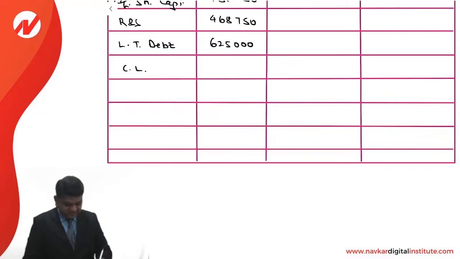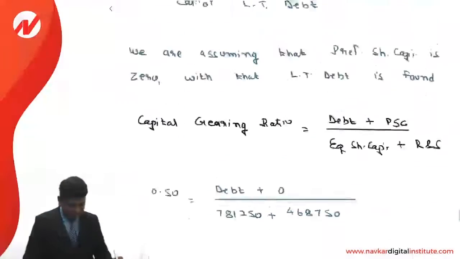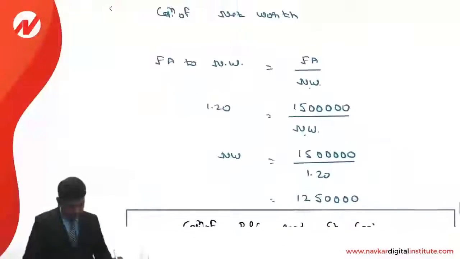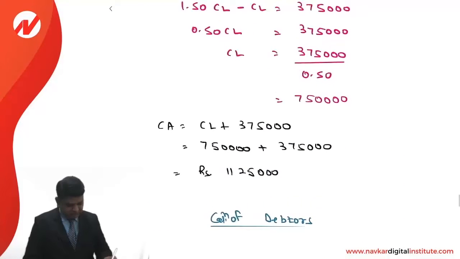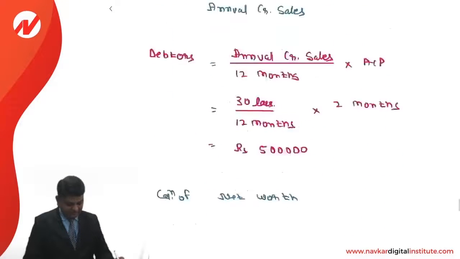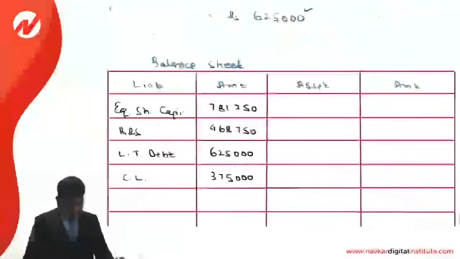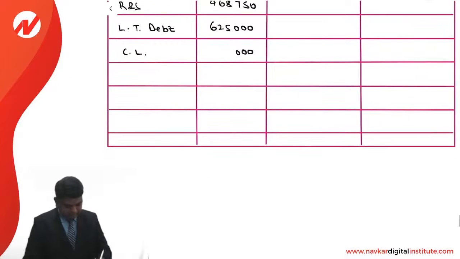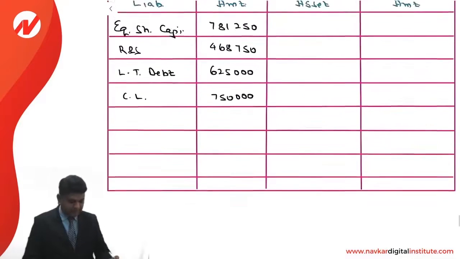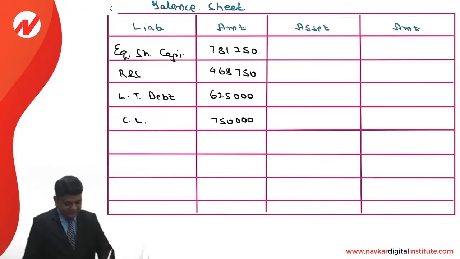Current liabilities, 3,75,000. Sorry, it is 7,50,000. On the asset side, we have the fixed asset.